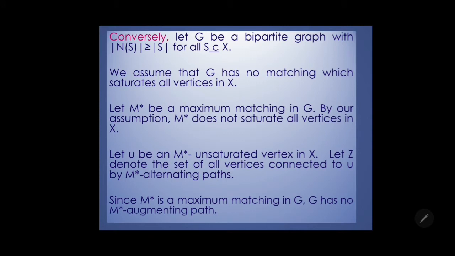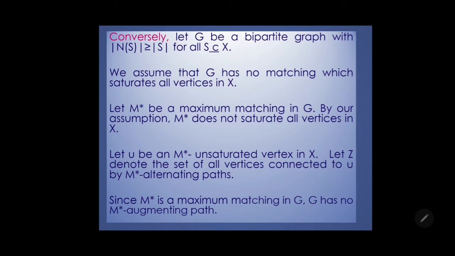Conversely, let G be a bipartite graph with the cardinality of N(S) greater than or equal to the cardinality of S for all S contained in X. Let us assume that G has no perfect matching. Let M star be the maximum matching in G. By our assumption, M star does not saturate all vertices in X.